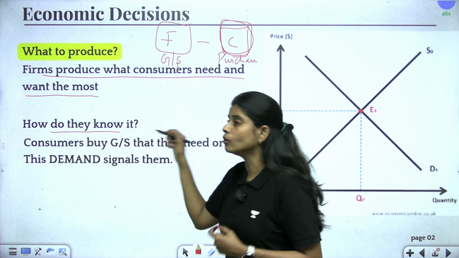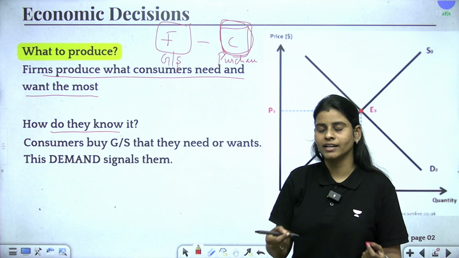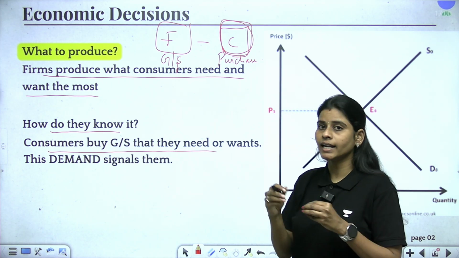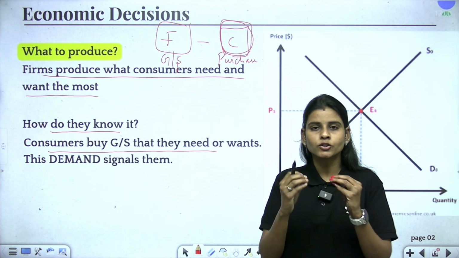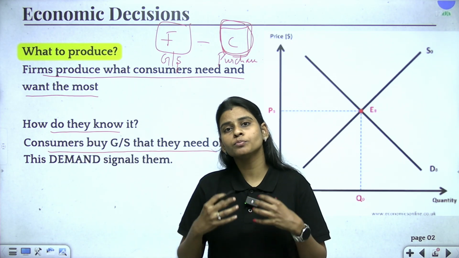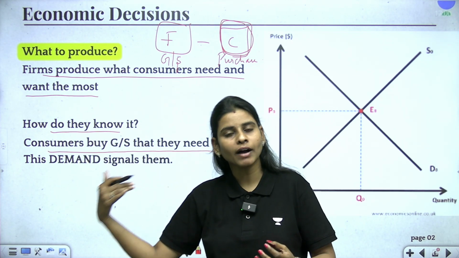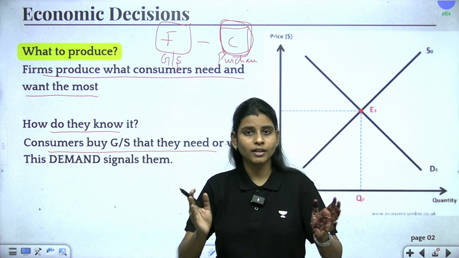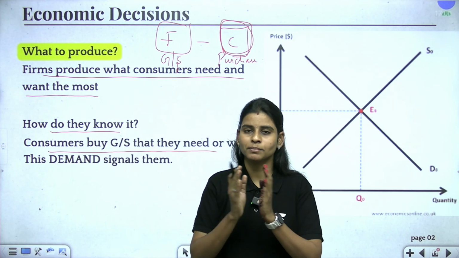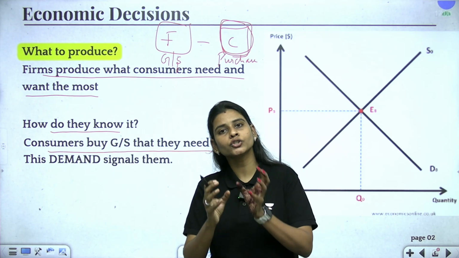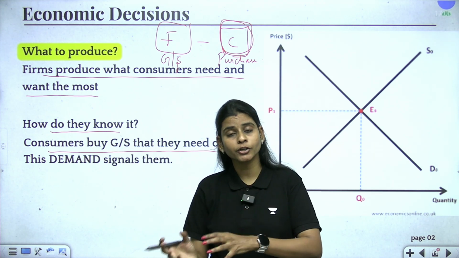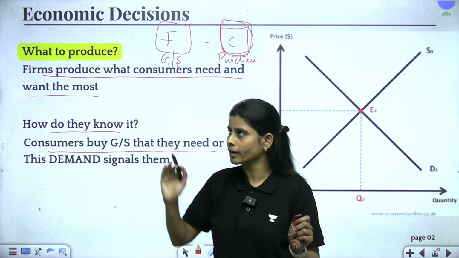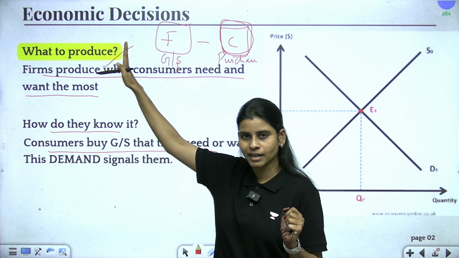And how do they know what type of goods are getting demanded? It's simply that they will produce goods which are in demand in the market. So, if I am a producer who wants to produce some textile products, and another person is a producer who wants to produce some automobile products, and imagine only these two goods are being supplied to the market, depending upon which goods have maximum demand, the producer will start producing that. So, this is how the market is going to operate. The first question is being answered in the market economy.